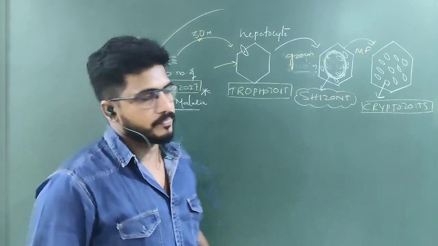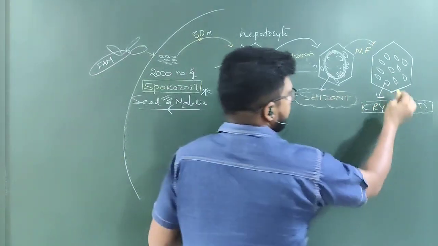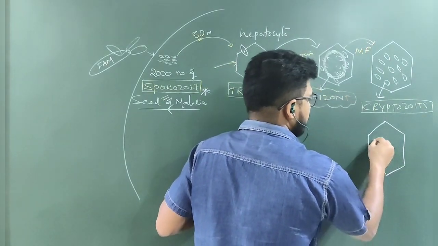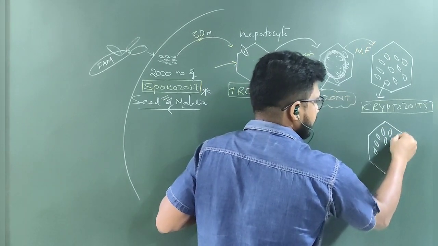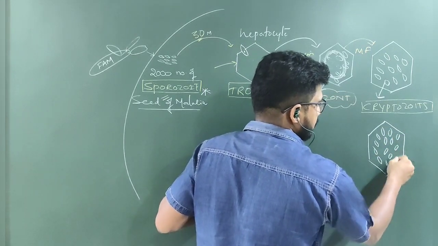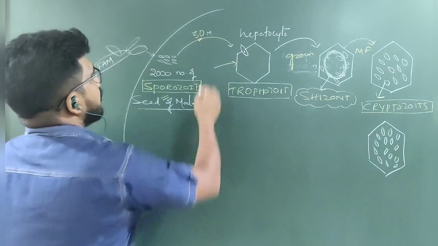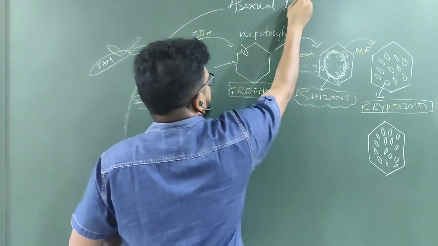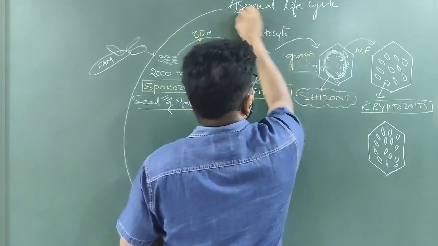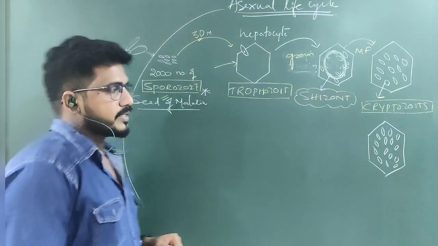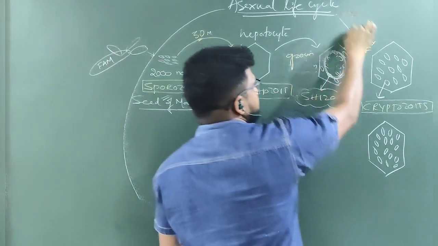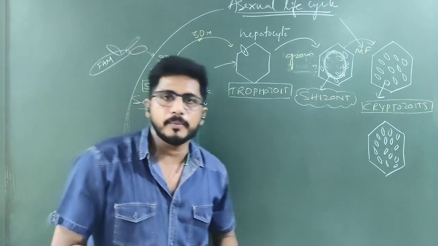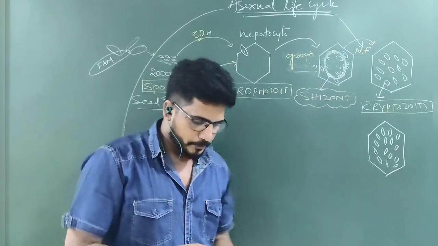They are called cryptozoites. The cryptozoite number is increasing inside the liver cell. Reason? Asexual reproduction. Multiple fission is asexual reproduction. That's why malaria in man is called the asexual life cycle. Because of the multiple fission they are developing, that is the asexual reproduction method. That's why in humans Plasmodium performs asexual reproduction.